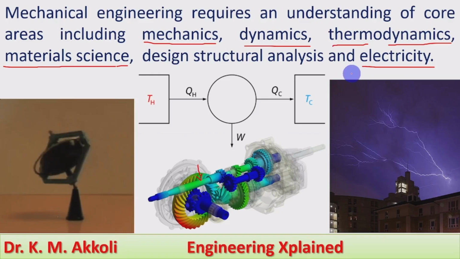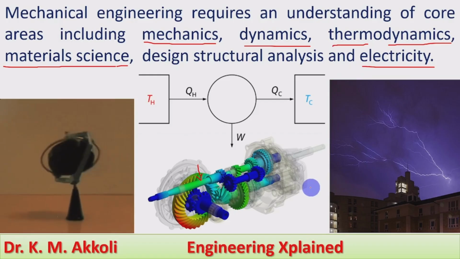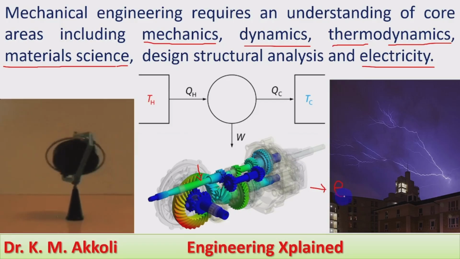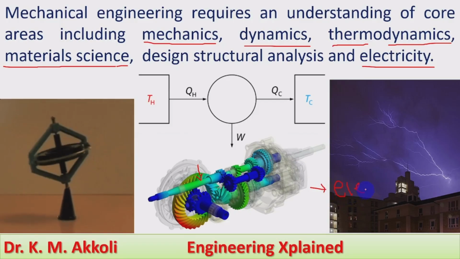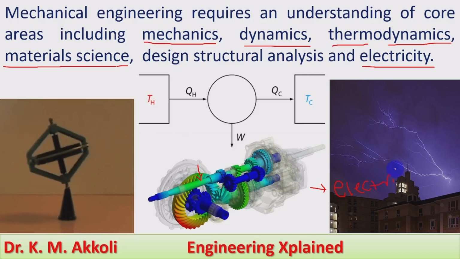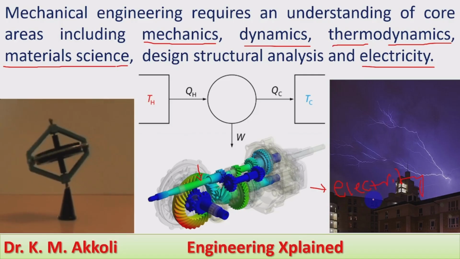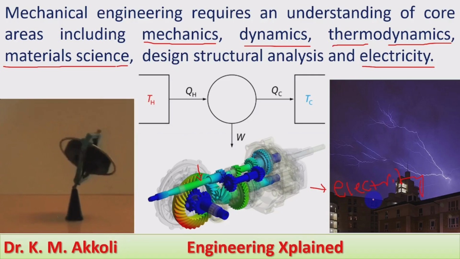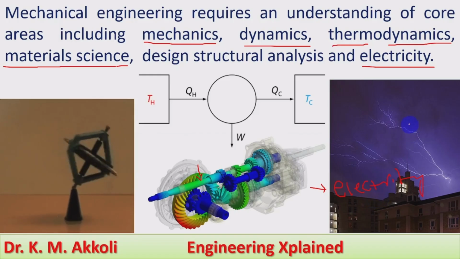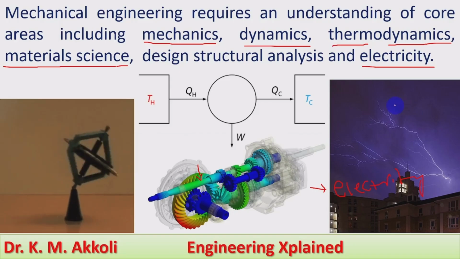In all these machines, mechanical rotary power is developed, and the shaft carrying that rotary power is connected to an electrical generator, where the electricity is generated. That's why the mechanical movement, or the mechanical shaft power that is generated, is very important and is used for the generation of electricity. Electricity production is itself a part of mechanical engineering.